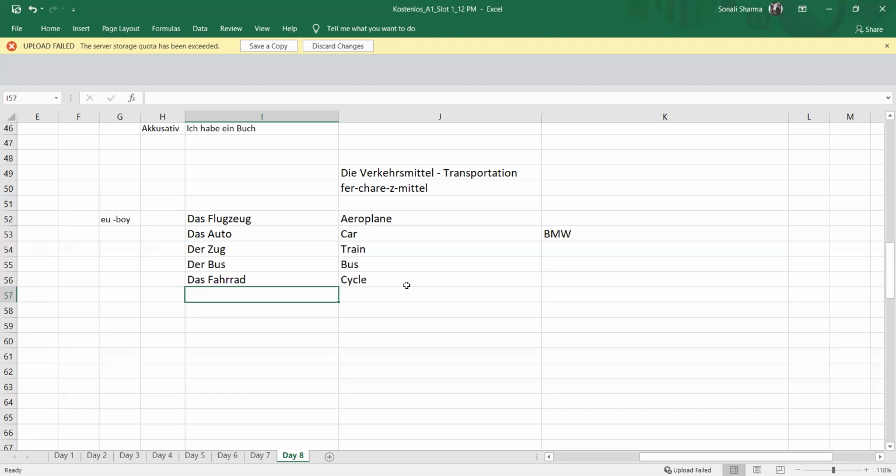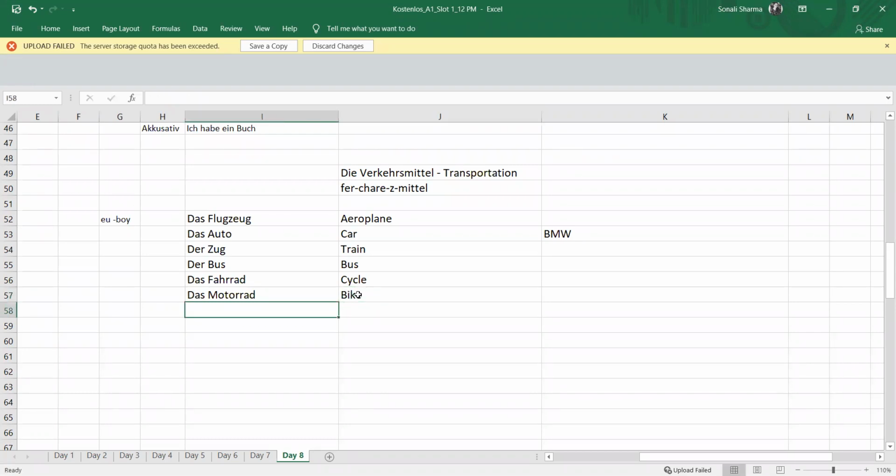I just know these two. For bike, the word is das Motorrad. So Fahrrad, Motorrad, we have the same endings, double RAD. You just need to add FAH or MOTO. Motorrad is bike.